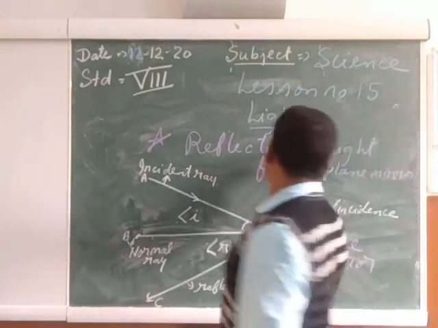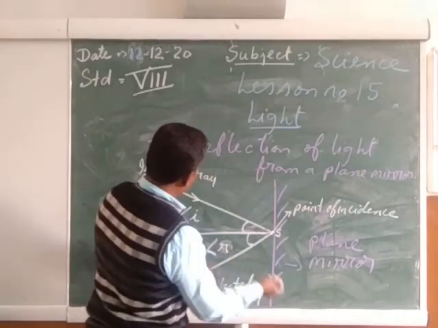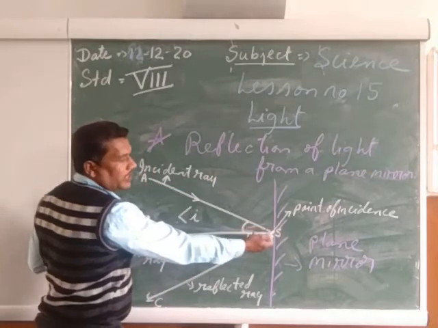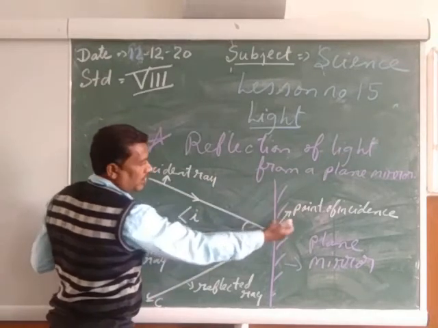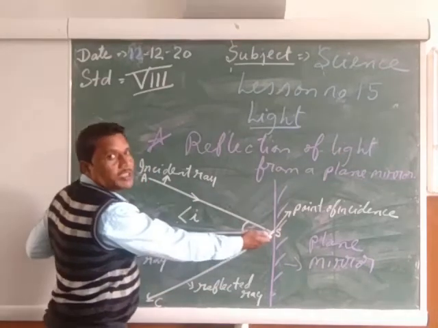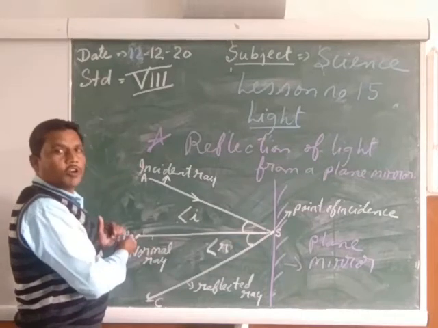So my child, reflection of light from a plane mirror. It is our plane mirror. The light which is falling on the mirror is called the incident ray. The place where it is falling is called the point of incident. The light which is going back is called the reflected ray. Here from the point of incident, we draw the 90-degree angle. It is called the normal ray.